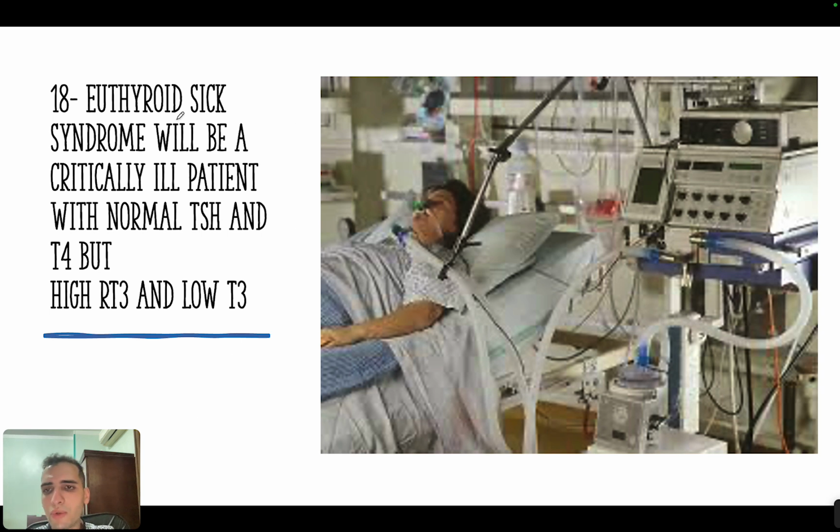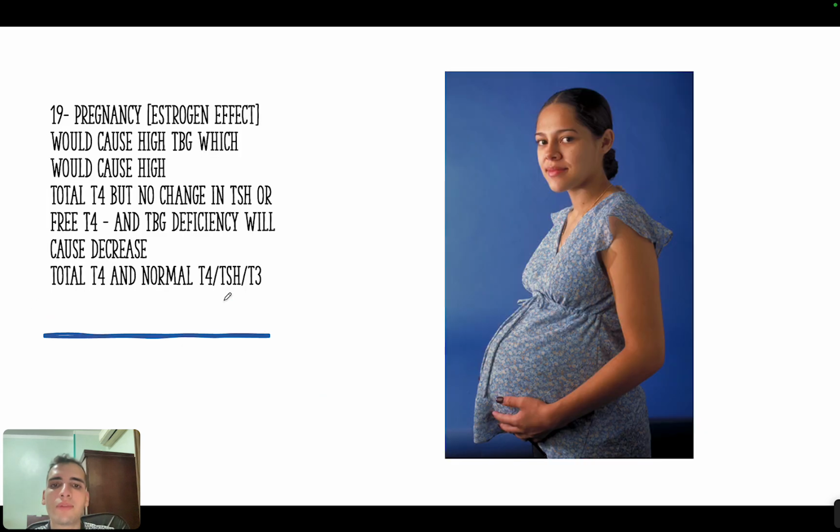Now we have a state, not a disease, called euthyroid sick syndrome. It will happen in critically ill people, and you would see normal TSH, normal T4, but you will see something called reverse T3. It will be high, and the T3 itself will be low. So just remember, it will have high reverse T3 and low T3 itself, okay?